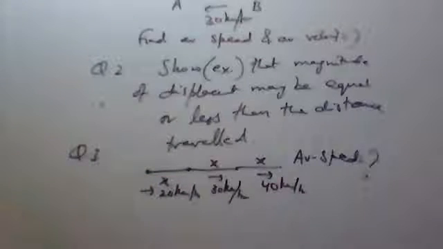Okay, one third of a distance, 20 km per hour. The next third of a distance, 30 km per hour. And the last third of a distance with a speed 40 km per hour. You have to find its average speed.